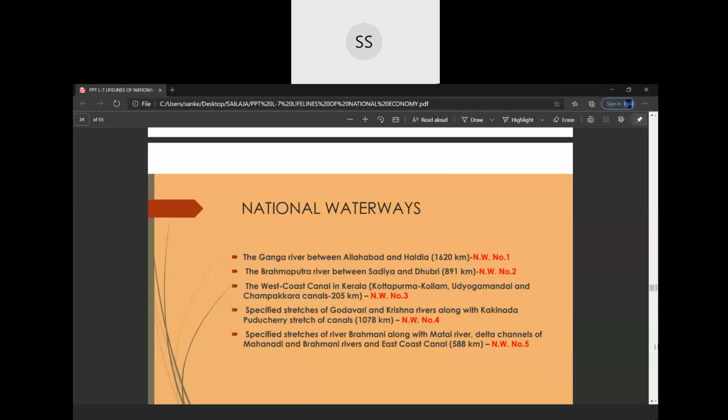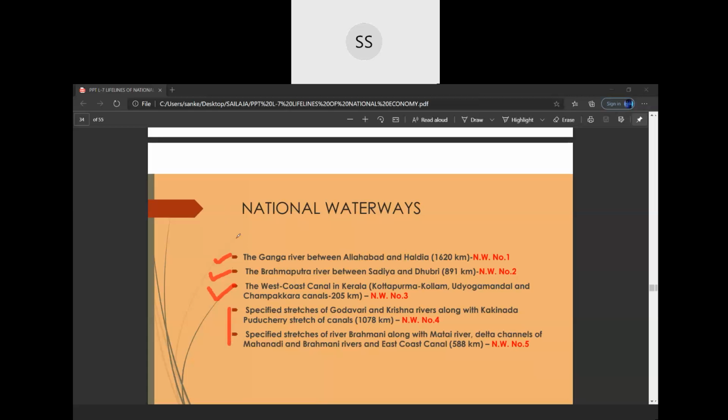The government has declared 5 routes as national waterways. Children, generally this question comes for 3 marks. So you will learn the first 3 waterways. In the old book, you will not find the last 2. In the new book, they have been newly added.